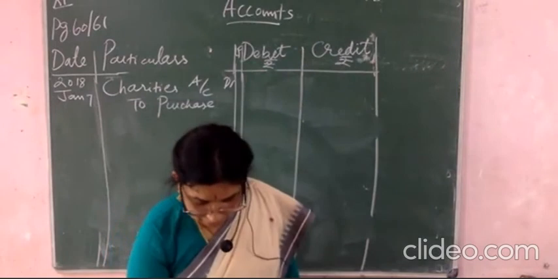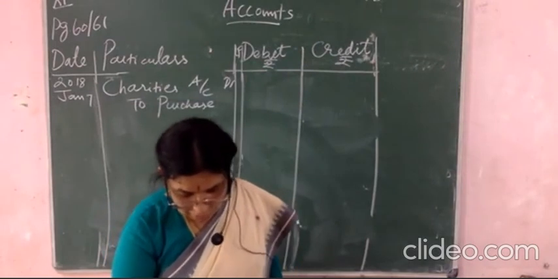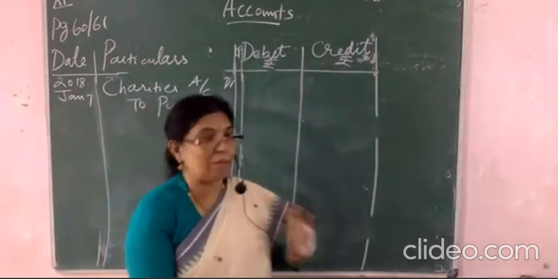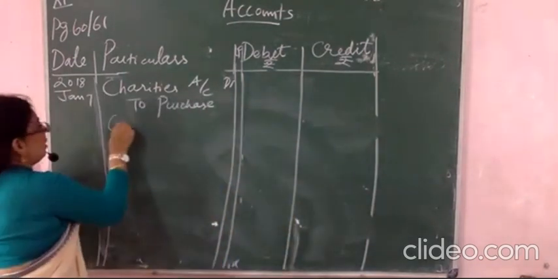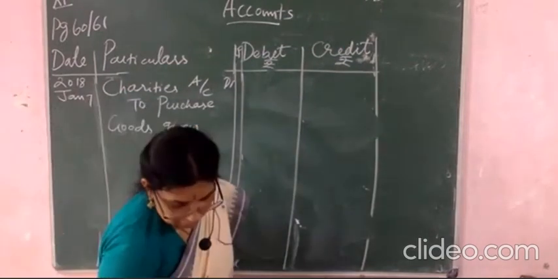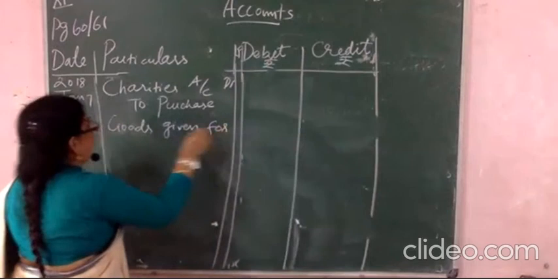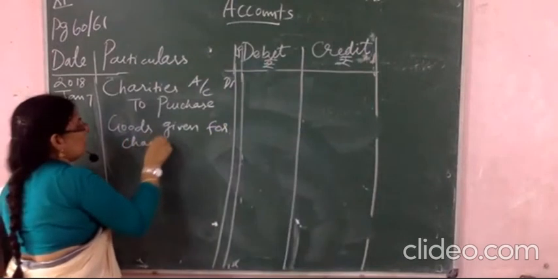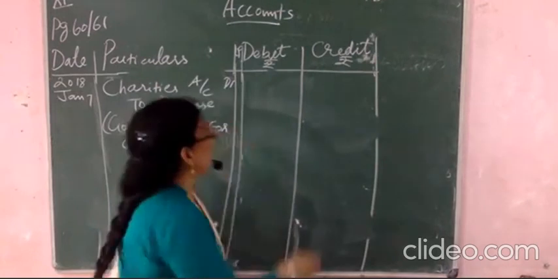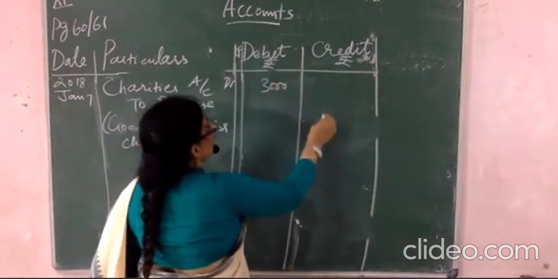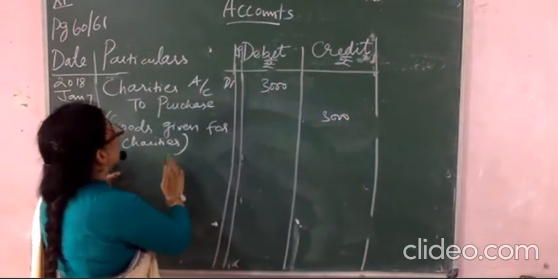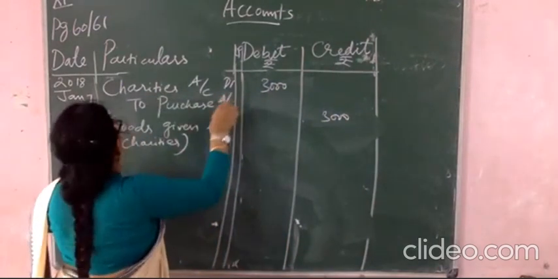So what is the amount? Goods given for charity. These are all goods. That means goods, here mentioned towels. Okay. So you have to mention here, goods given for charity. Like that you have to write. Okay. Goods given for charity. Clear now? So what is the amount you have to write? 3,000 rupees given for charity. 3,000 the value. Okay. The goods will be given for the charity. The purchase account is crediting. Clear?